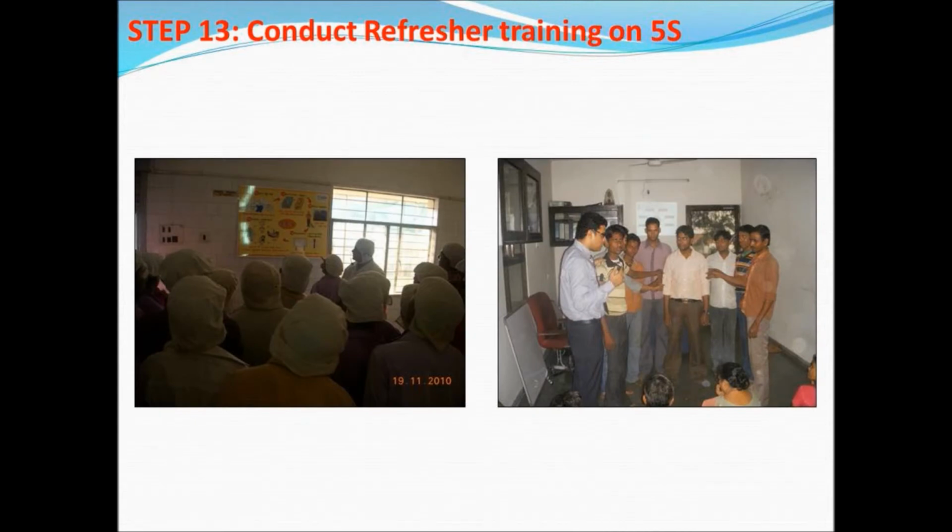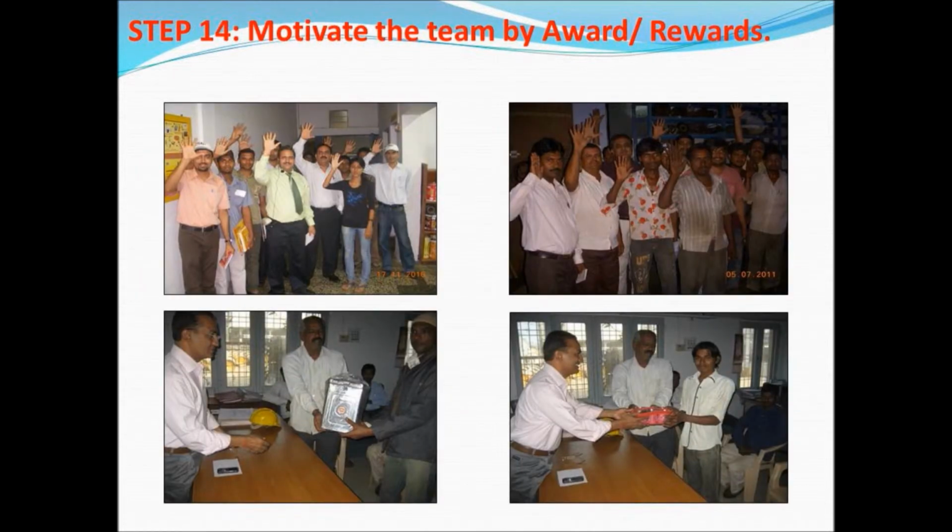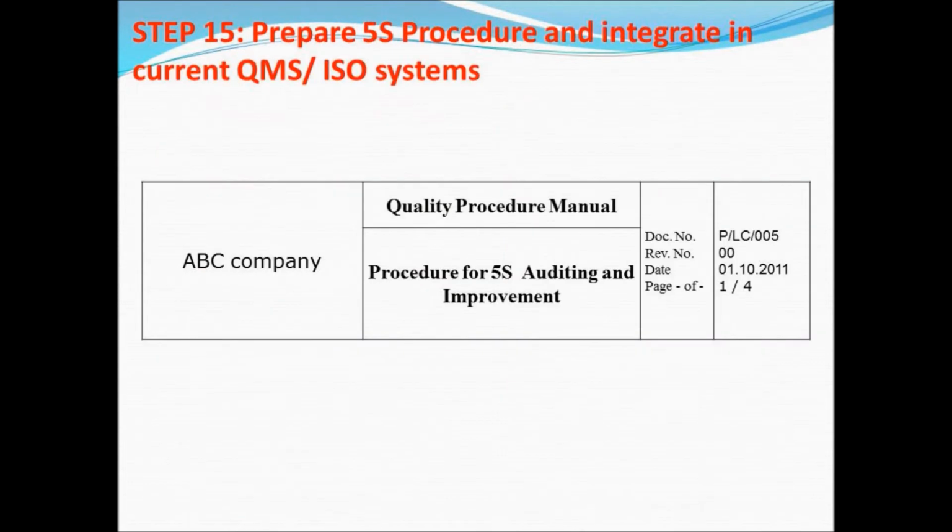Conduct refresher training on 5S. If you are not able to achieve the desired benchmark level of the 5S score, motivate the team with awards and rewards. That is very, very important from the effective implementation perspective, and the support from top management is very, very critical, also from the sustenance point of view.